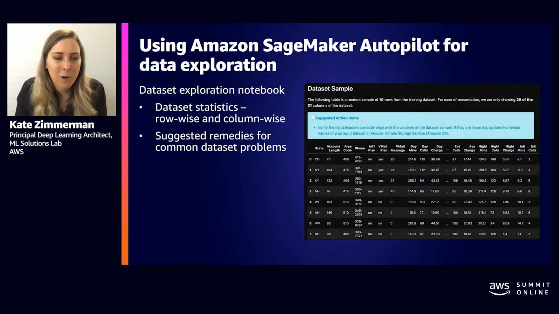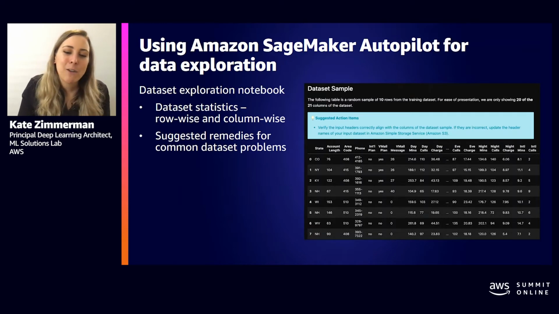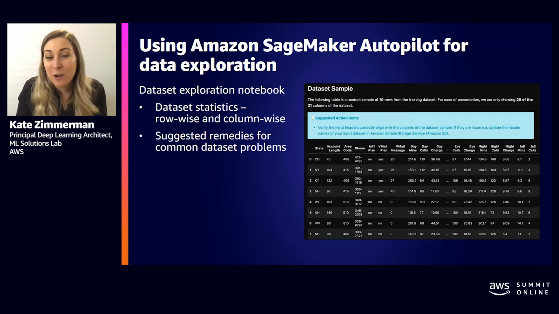Now, I feel like I've said quite a few times now that it's really transparent. It's probably one of my favorite features, so I just want to show you real quick here, and I'm going to show you again in the demo because it's my favorite feature. When I say fully transparent, you actually get a notebook, like an EDA notebook, out of Autopilot after you do your job. So you kick off the Autopilot job, it tells you, hey, here are the models that are great, and here's an EDA notebook for you.